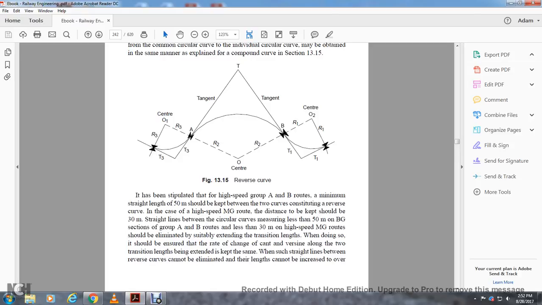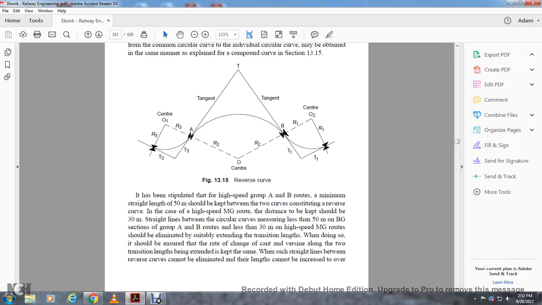It has been stipulated for the high-speed group with the AB route that a minimum straight length of 15 meters should be kept in between the two curves containing the reverse curve. In the case of high-speed meter gauge, the distance kept should be 30 meters. The straight line between the circular curves should not be less than 50 meters for the broad gauge section group. The AB route less than 30 meters for the meter gauge route should be eliminated.